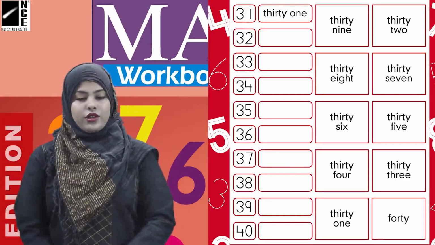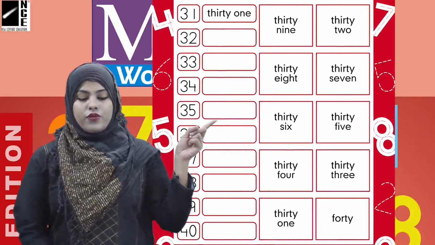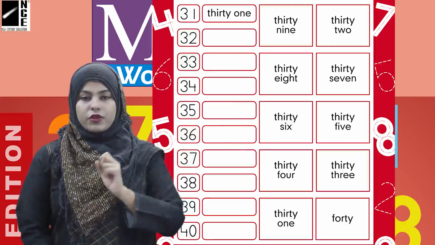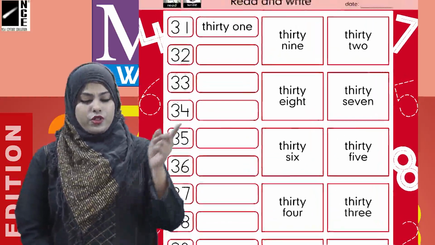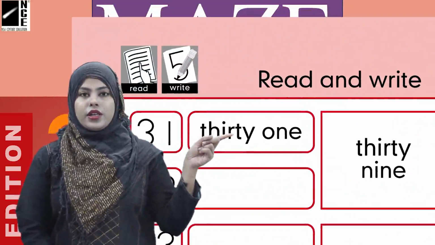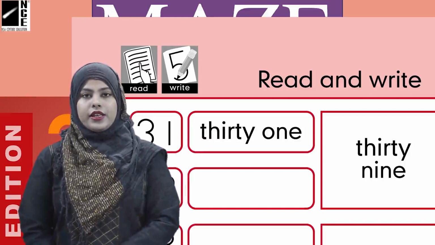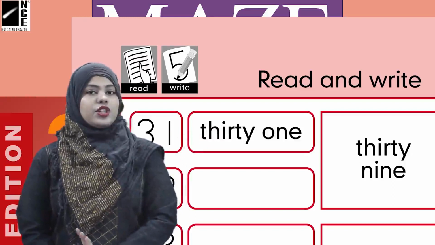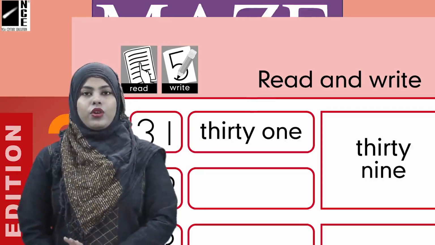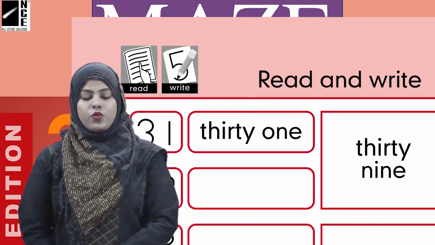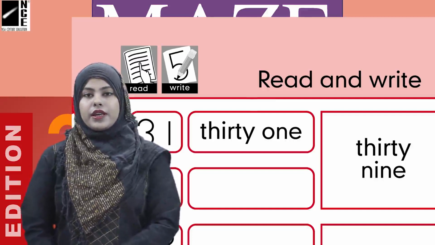This is really interesting. Look carefully kids. We have some blanks over here. So what are we going to do? We are going to find out the correct spelling from the boxes and then fill up the given blanks. First one is done for you, which is the spelling of 31. T H I R T Y, 30. O N E, 1, 31.